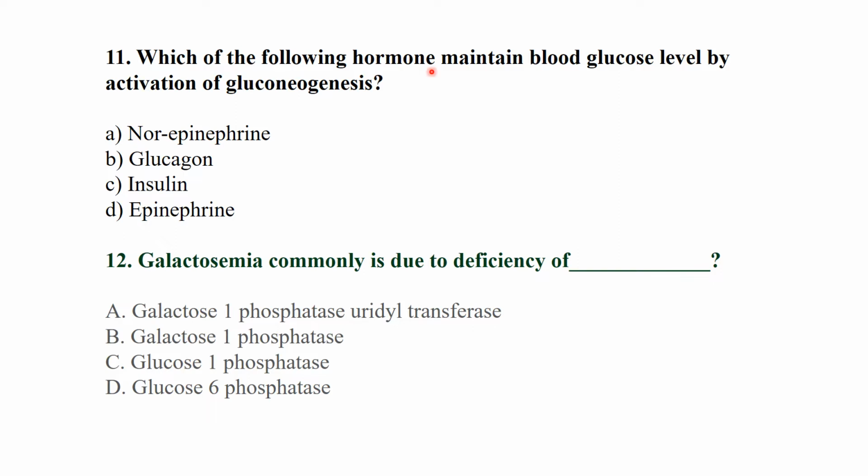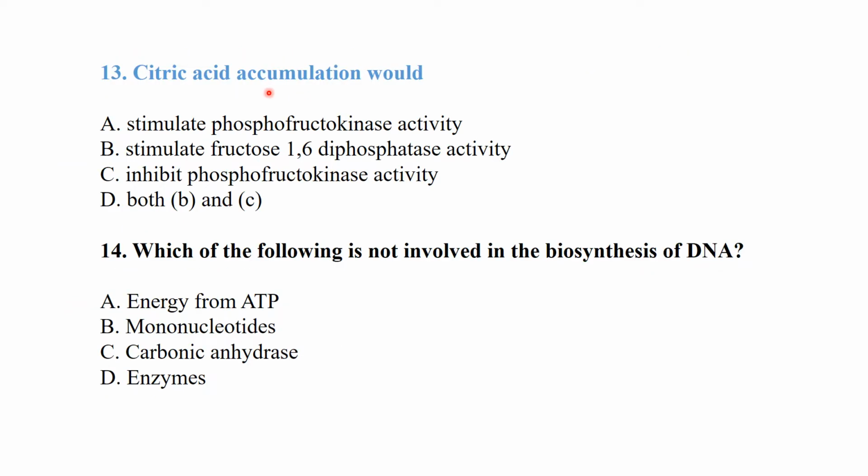Which of the following hormones maintains blood glucose level by activation of gluconeogenesis? Glucagon. Galactosemia is commonly due to deficiency of galactose 1-phosphate uridyl transferase. Citric acid accumulation would stimulate fructose 1,6-diphosphatase activity and inhibit fructokinase activity; both B and C are correct. Which of the following is not involved in the biosynthesis of DNA? So carbonic anhydrase is not involved in the biosynthesis of DNA.